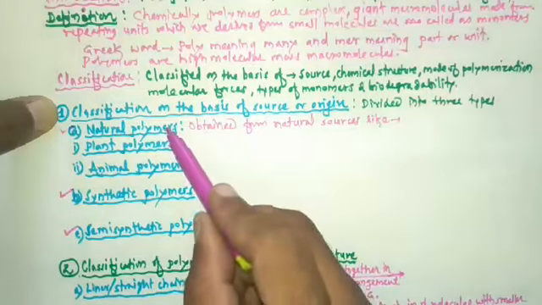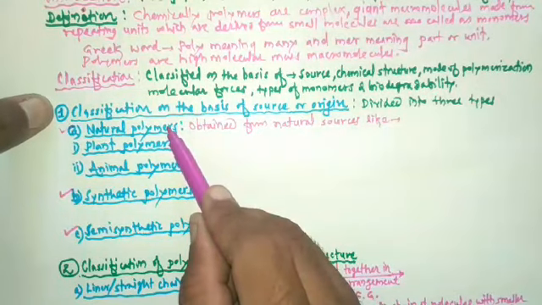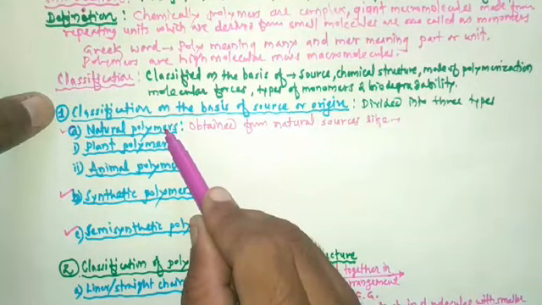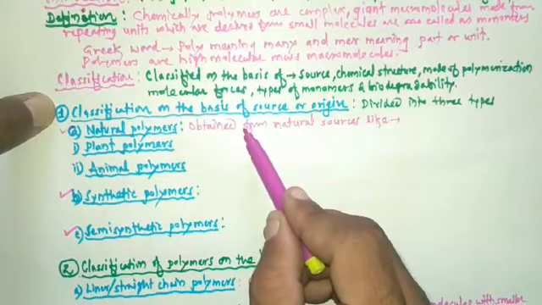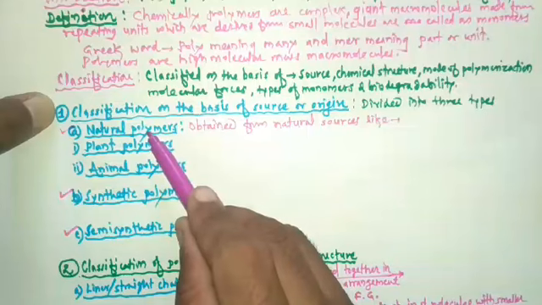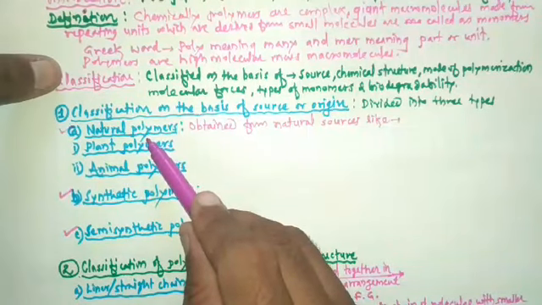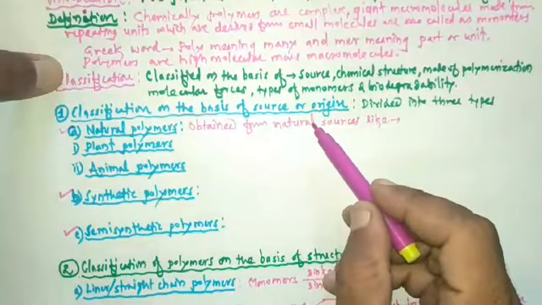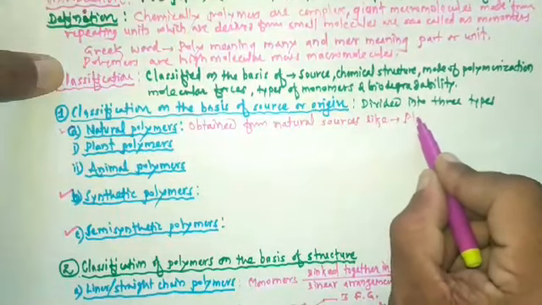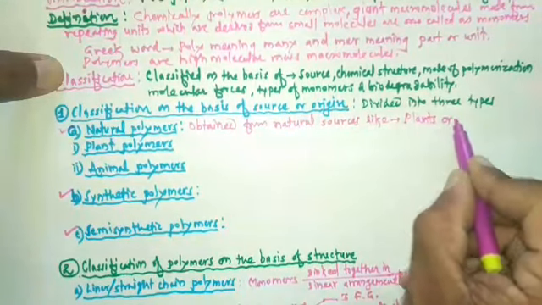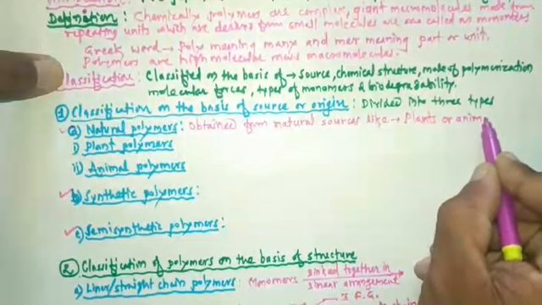So let's study first of all natural polymers. Polymers which are obtained from natural sources are called natural polymers. Natural sources means sources like plants or animals.